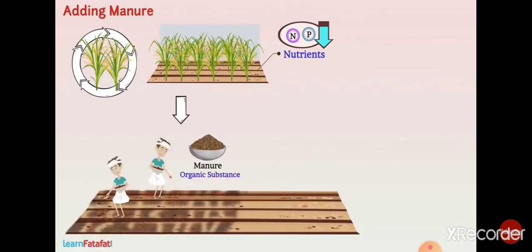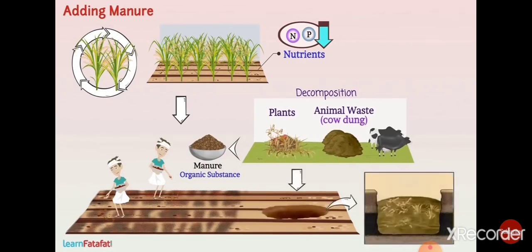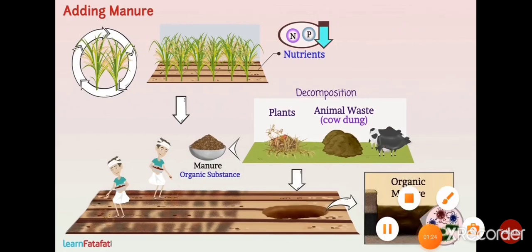Manure is an organic substance which is obtained from decomposition of plants or animal waste. Usually, plants and animal waste is kept in a pit at open places. Microorganisms decompose the waste and produce organic manure.